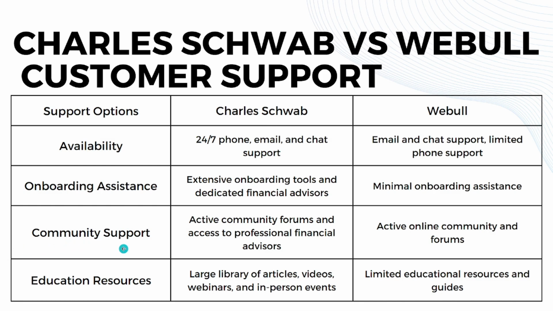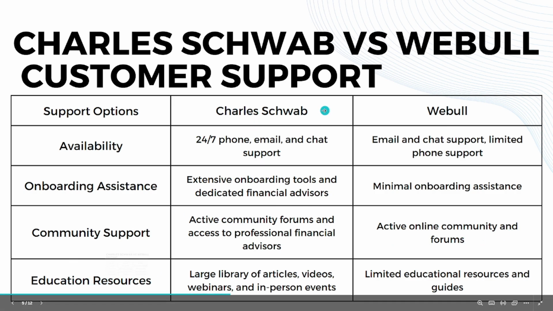When it comes to community support, Charles Schwab has active community forums and access to professional financial advisors, while Webull also has an active online community and forums. Lastly, for educational resources, Charles Schwab has a large library of articles, videos, webinars, and in-person events, while Webull has limited educational resources and guides.